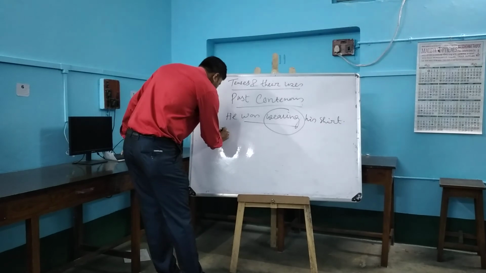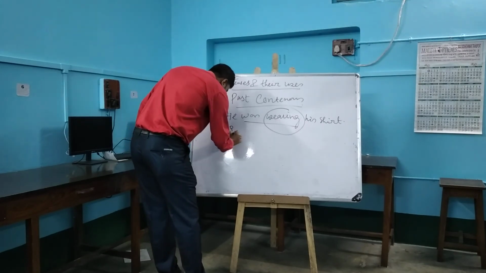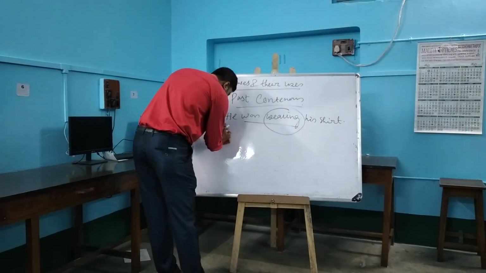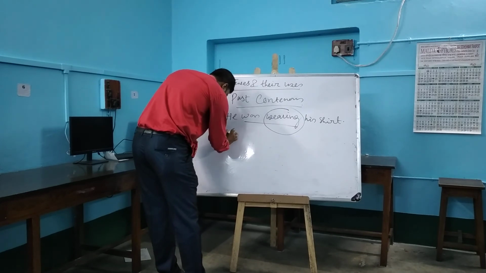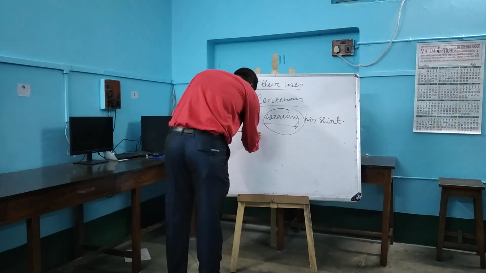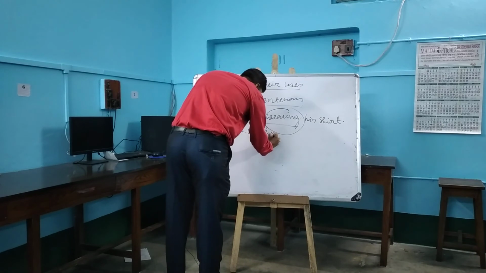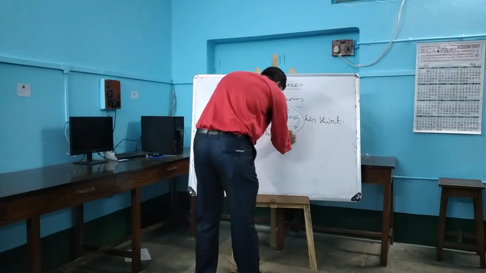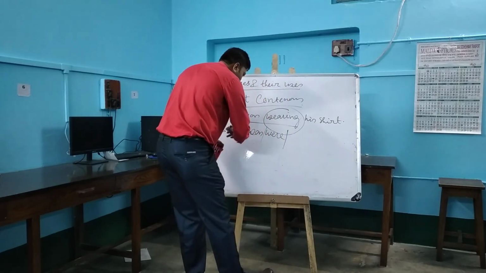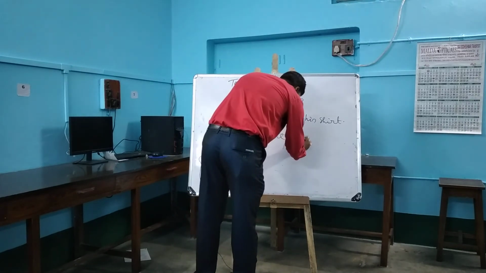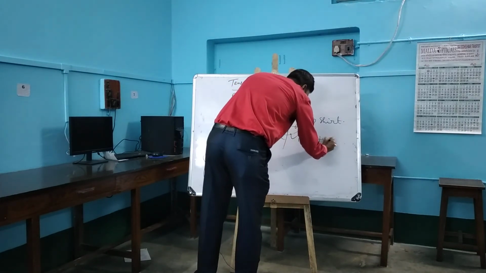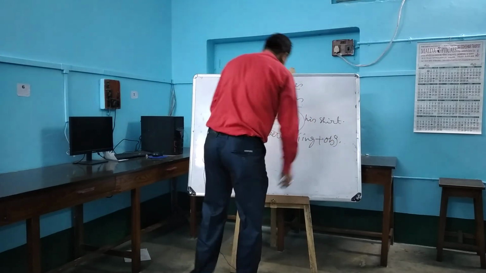So the formation is subject plus was or were, any one, because this depends on the subject, plus V1 ing plus object.